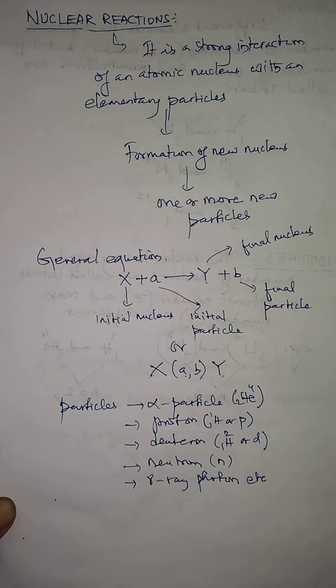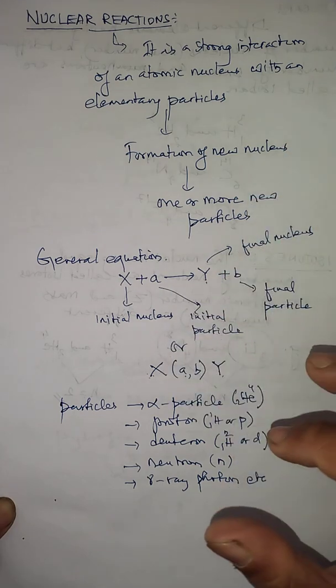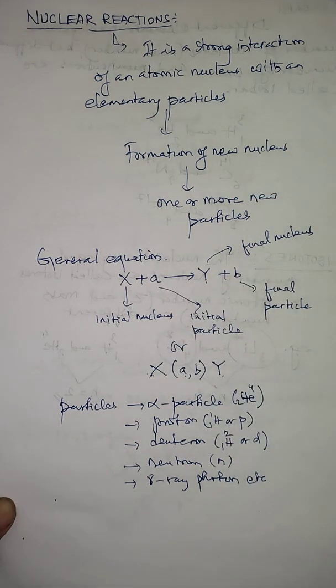Nuclear reaction is a good example to help you understand conservation of energy, mass, charge and so on. So we can now write some common nuclear reactions that are important for your examination also.